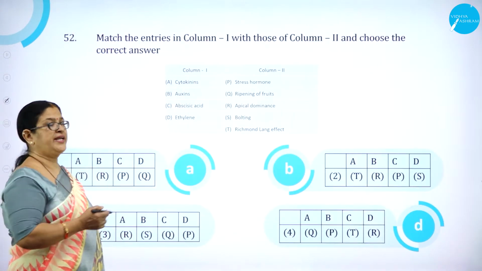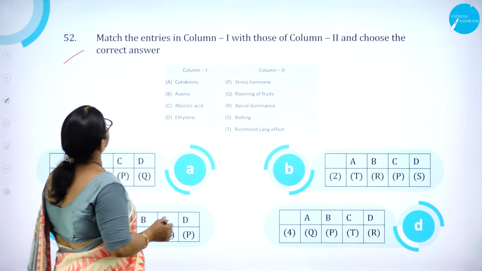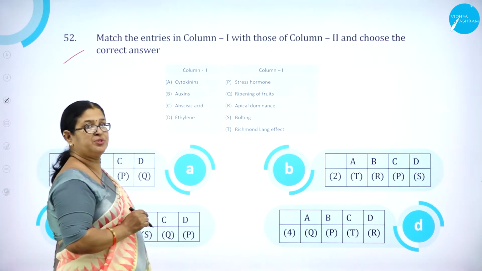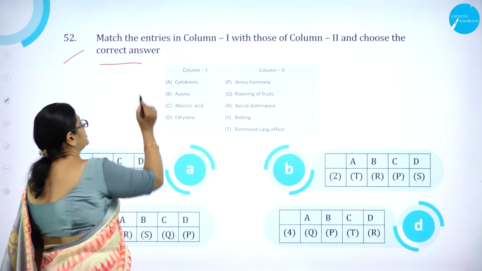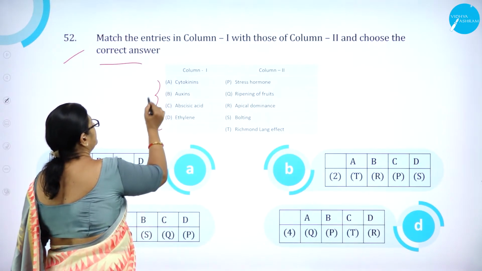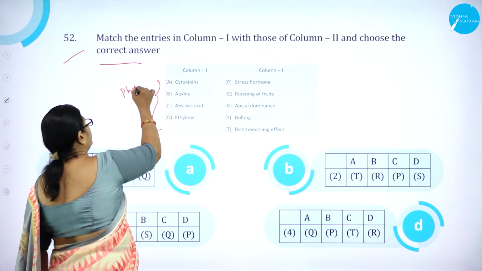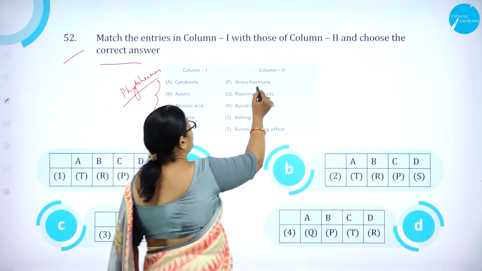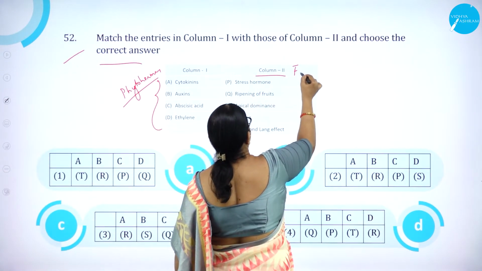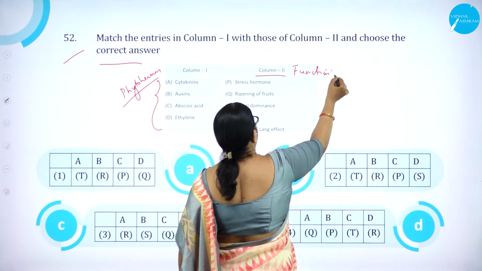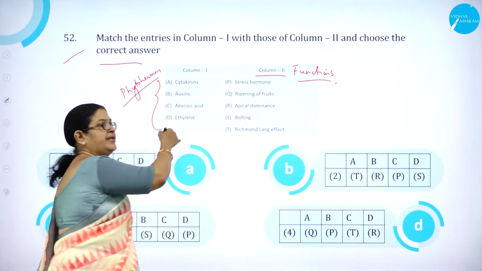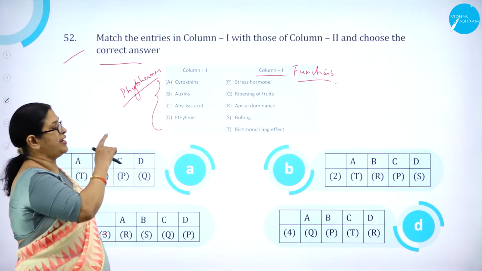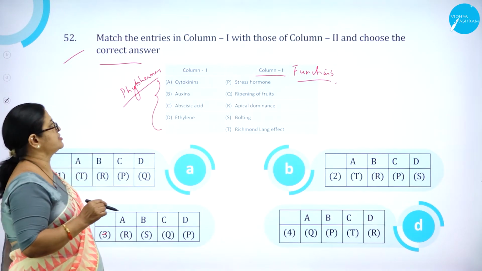Moving on to the next question, 52. Match the entries in column 1 with those of column 2 and choose the correct answer. Column 1 has the phytohormones, that is the plant hormones, and column 2 includes the functions.